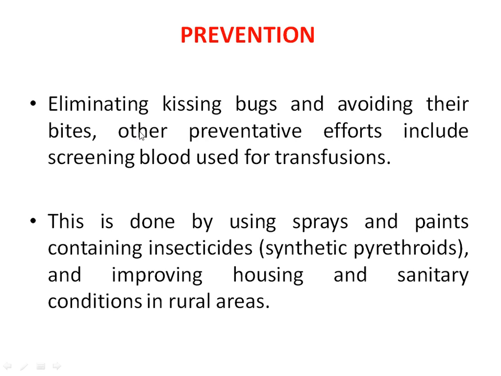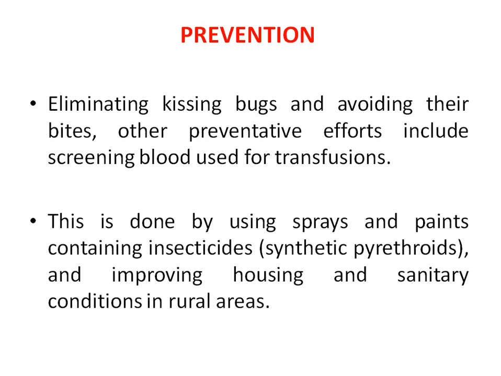Prevention: the elimination of kissing bugs, and avoiding their bites. Other preventive efforts include the screening of blood used for transfusion. Before transfusion, one can screen the blood for the presence of Trypanosoma cruzi.